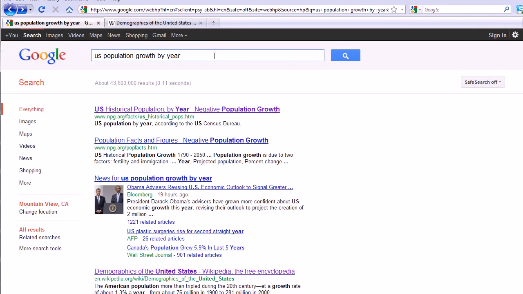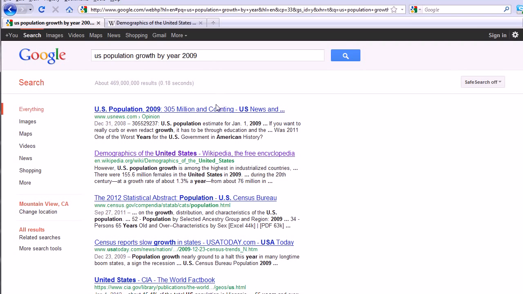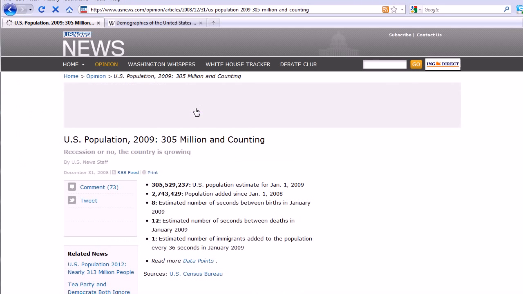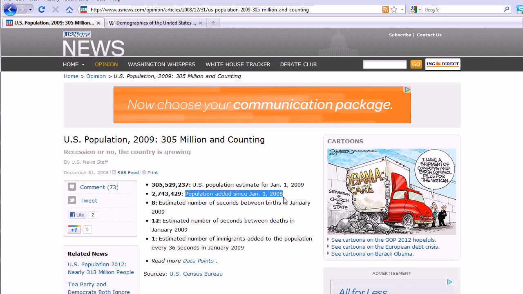Let me look up 2009. Let me put 2009 there. And you're at usnews.com. I mean, that seems like a legitimate site. Okay, so here you go. We have all the numbers we need to figure out the percentage population added since January 1, 2008, and I guess this is what was added over 2008. Right. So you could do the math at this point.